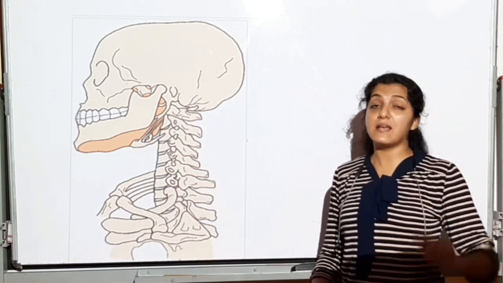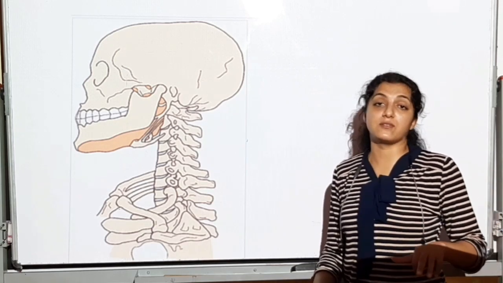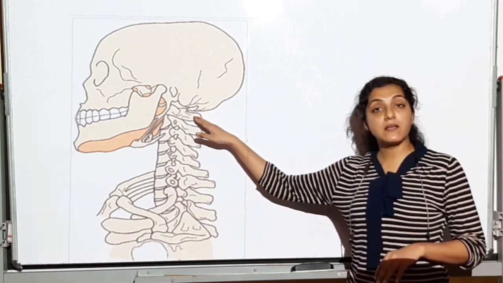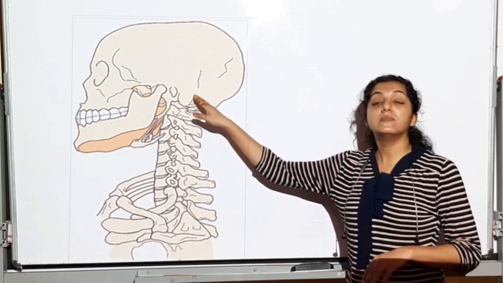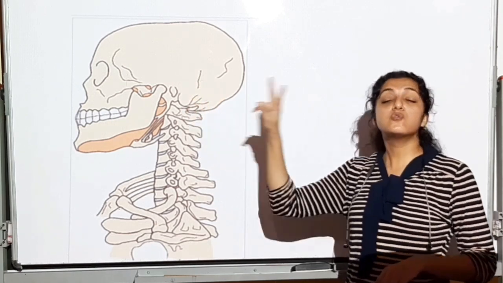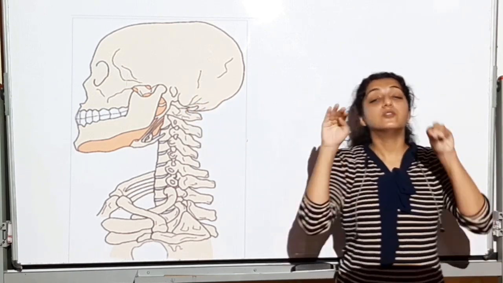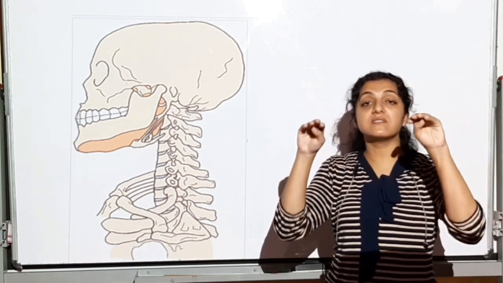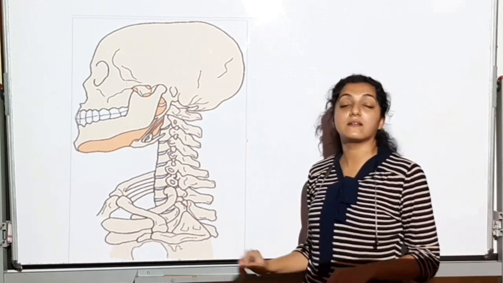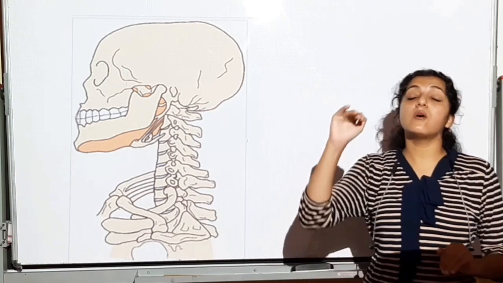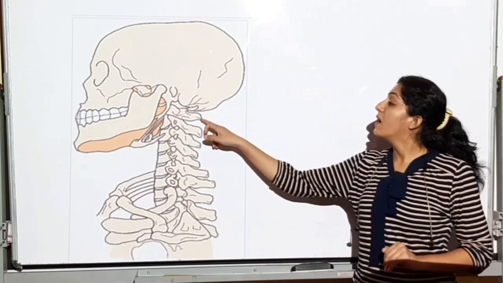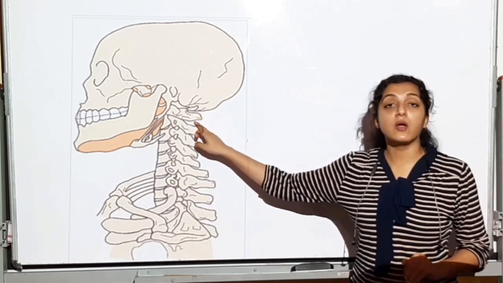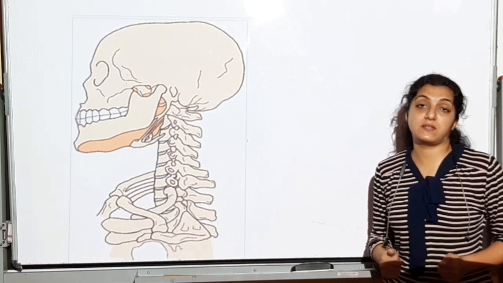We will see this in detail in vertebrae and in joints also. So the first cervical vertebrae is meeting the occipital bone through two occipital condyles. There are two depressions, two portions where the first vertebrae articulates with the occipital bone. Alright, so this will be a joint which we'll be discussing in joints.